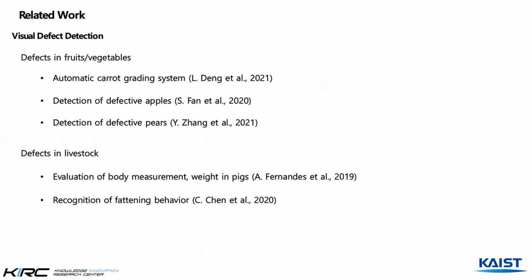However, livestock has been out of the research focus of defect detection. Previous research has focused on body parameter estimation and animal behaviors. Fernandez et al. evaluated body measurement, shape descriptors, and prediction of body weights in pigs. Jean et al. focused on recognizing fattening pigs' enrichment and engagement behaviors.